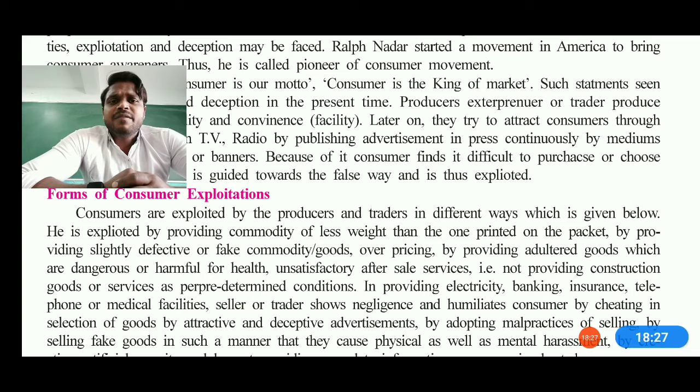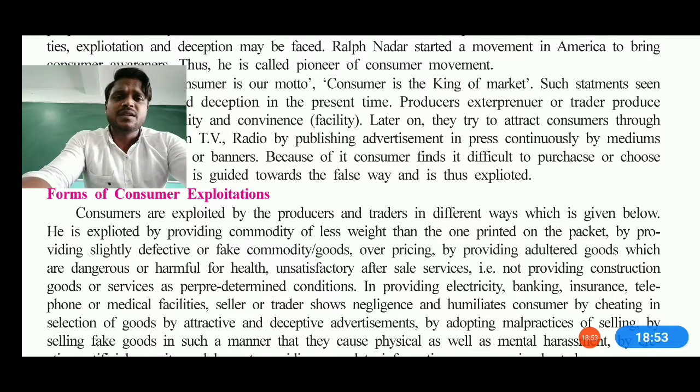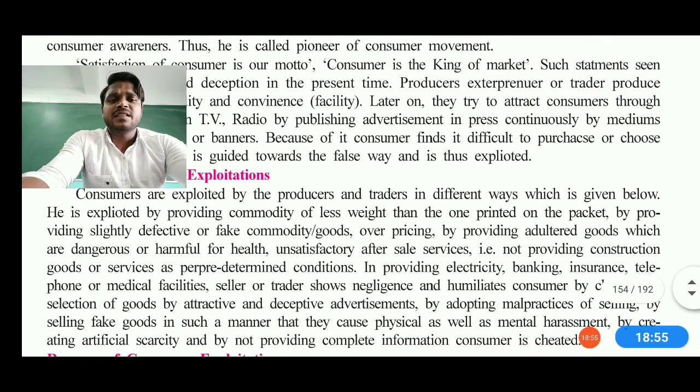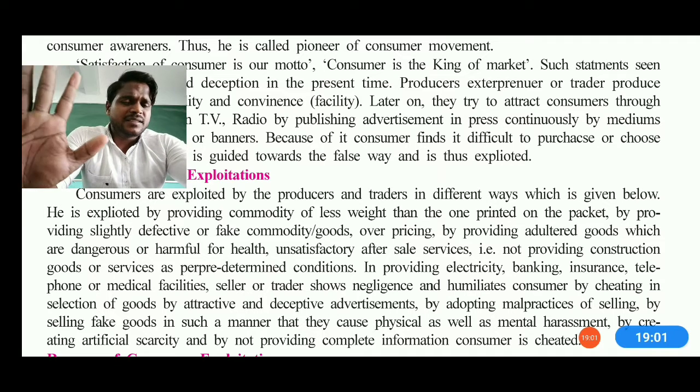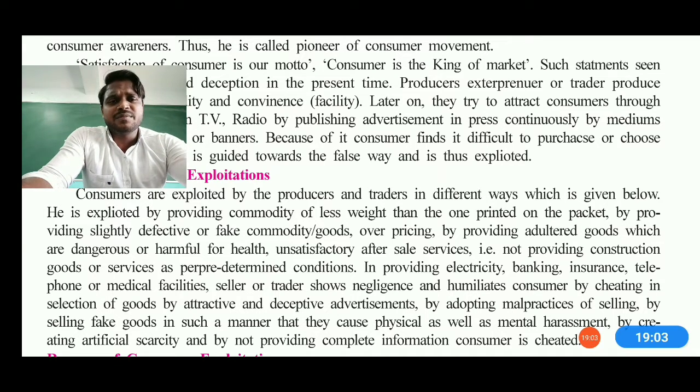Apart from that, slightly defective, fake commodities are also provided in the market, and providing adulterated goods is also a dangerous thing. Plus, goods or services are not provided under the predetermined conditions as promised. And furthermore, in providing electricity, banking, insurance, phone or medical facilities, sellers or traders show negligence and humiliate the consumer, also by cheating in selling and giving fake products, causing physical effects as well as mental harassment too. And as a general thing, artificial scarcity can also be generated by them.